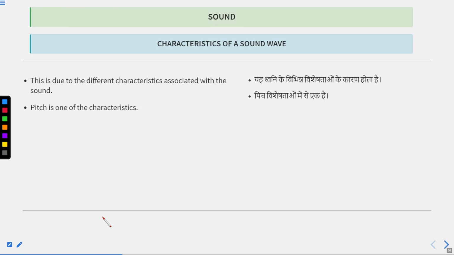So now we are going to learn about the next characteristic of sound, that is, how you can differentiate between two different sounds.